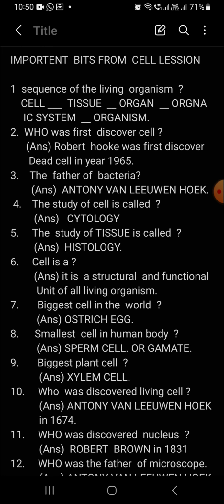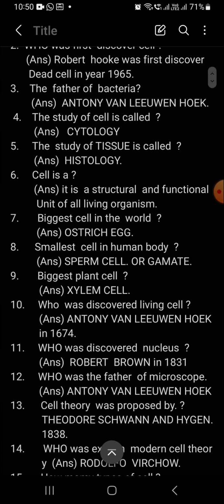The next question, the study of cell is called cytology. Next question, the study of tissue is called histology. Next question, cell is the structural and fundamental unit of all living organisms. The cells are the building blocks of living organisms. These are the structural and functional units of all living organisms.